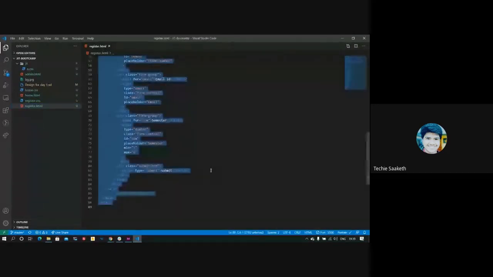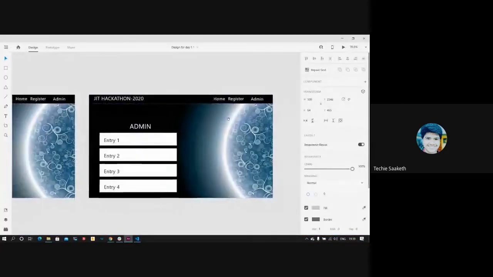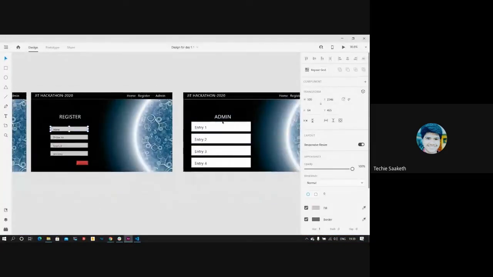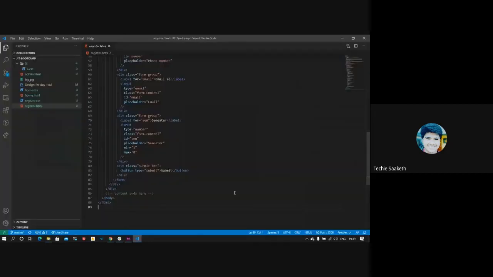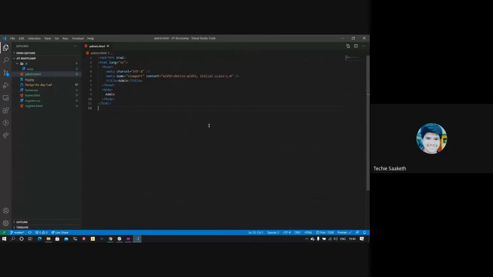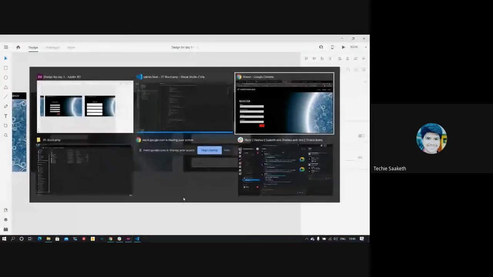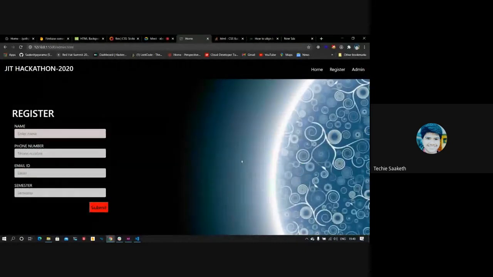I'll copy this whole register.html since everything is pretty much the same. See, you can see here, instead of these text fields, we'll be placing some label or something, so that we can display the users who are registered here. So I'll be doing that now. I have copied this entire register.html. I'll paste the same into admin.html. So let's see how it looks now.